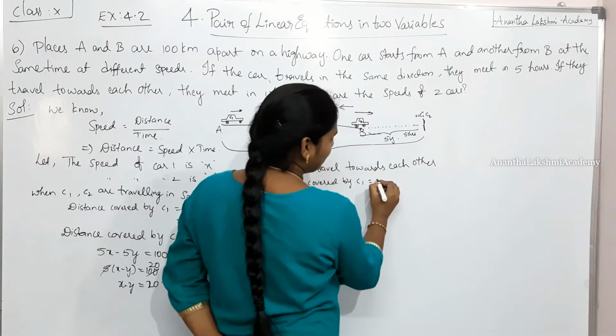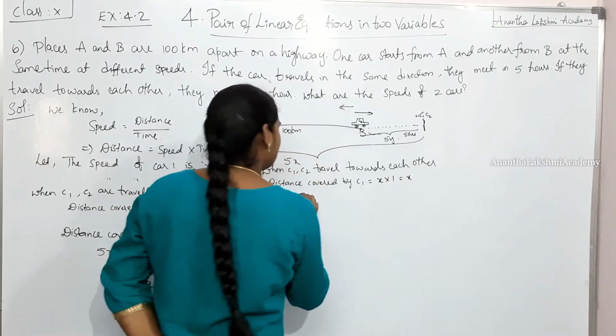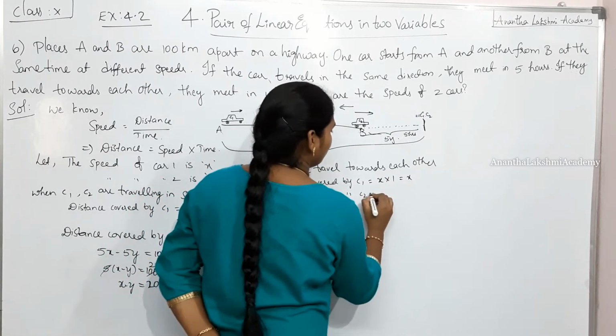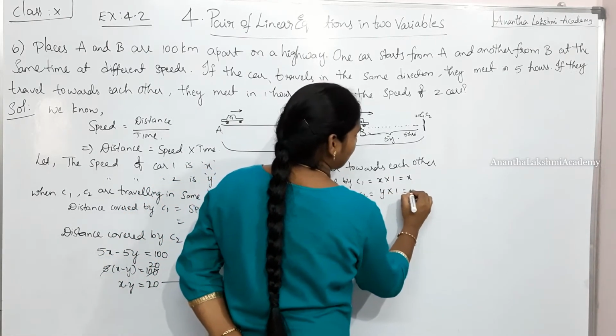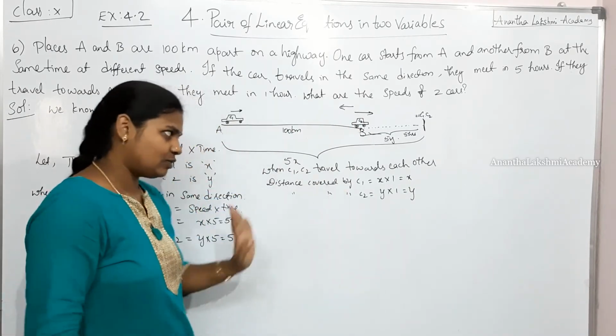Distance covered by C1 is nothing but, what is the speed? x into what is the time? 1, which is nothing but x. Likewise, distance covered by C2 is equal to y into 1, which is nothing but y. Speed into time, that is what we have done.